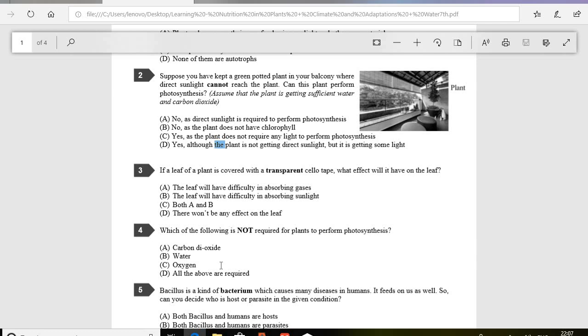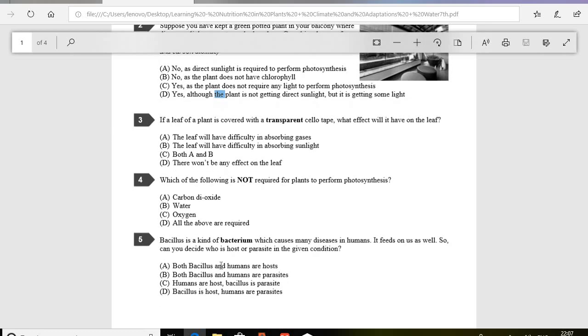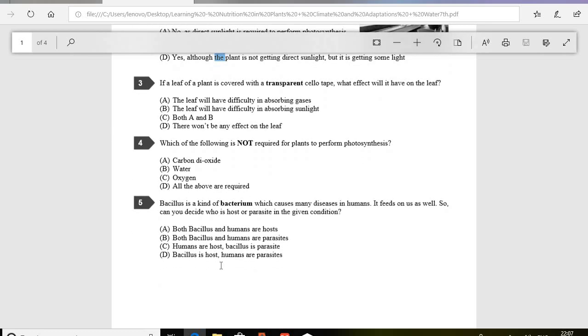Question number 5. Bacillus is a kind of bacterium which causes many diseases in humans. It feeds on us as well. So, can you decide who is host and who is parasite in the given condition? So the correct option is C. Humans are host, Bacillus is parasite.